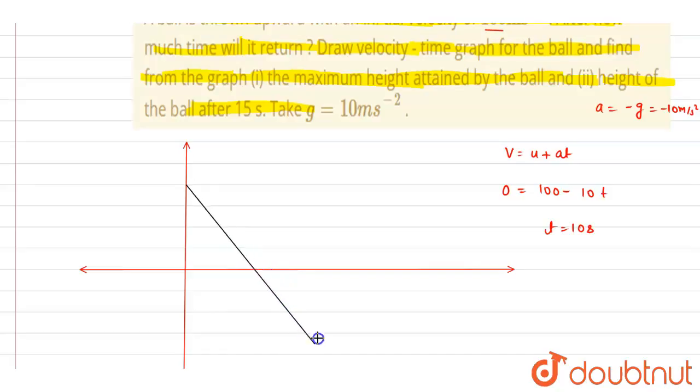And then in a further 10 seconds it will be somewhere here. Right? So this is 10 and this is 20. So in 20 seconds it will be here only. Now the velocity is in meter per second. So this is the curve.